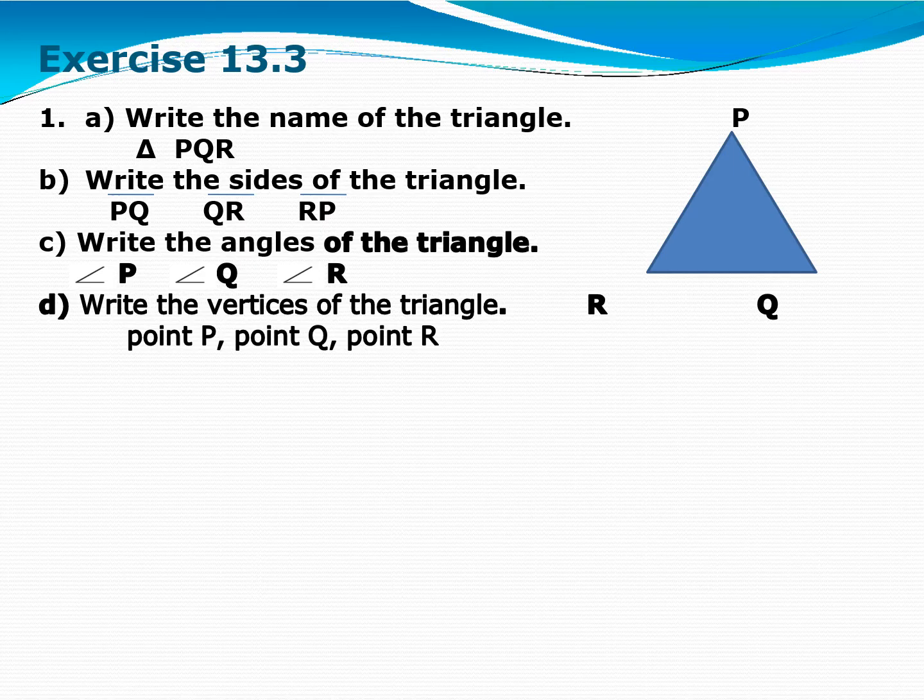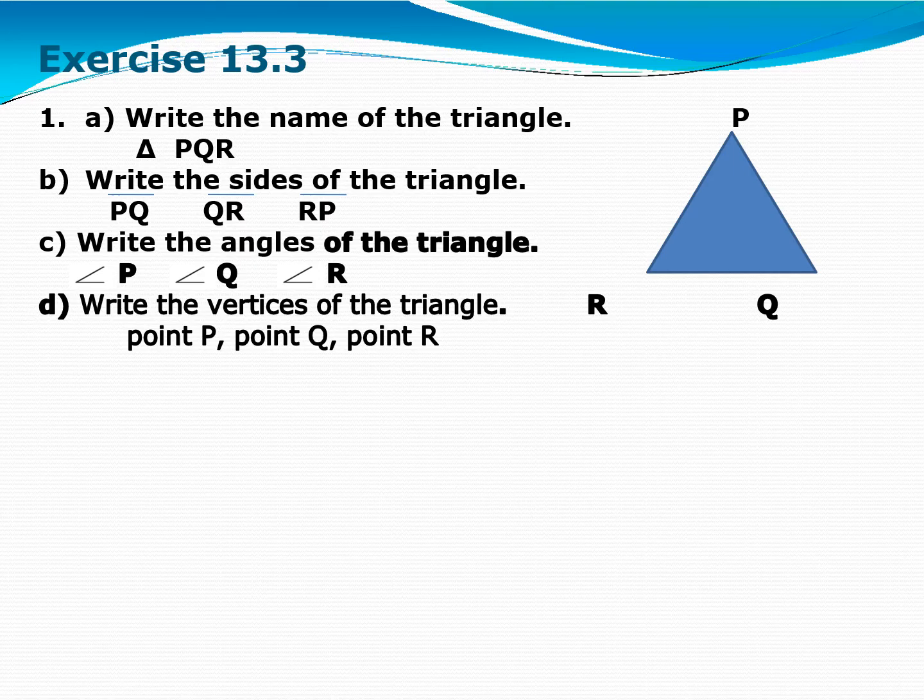You can read sides as line segment PQ, line segment QR and line segment RP, or you can say these are the 3 sides of the triangle: side PQ, side QR and side RP.